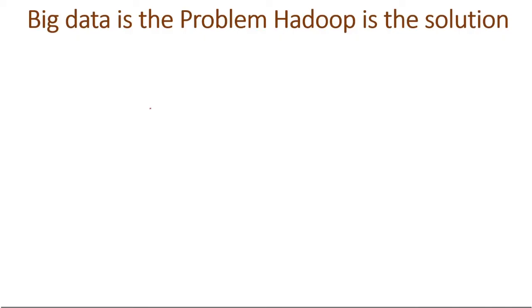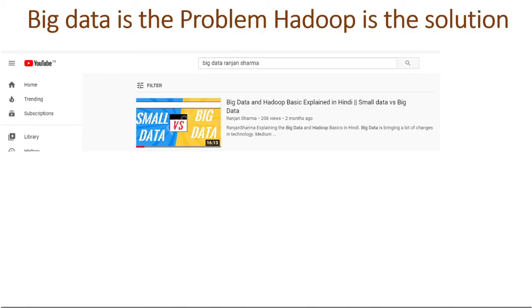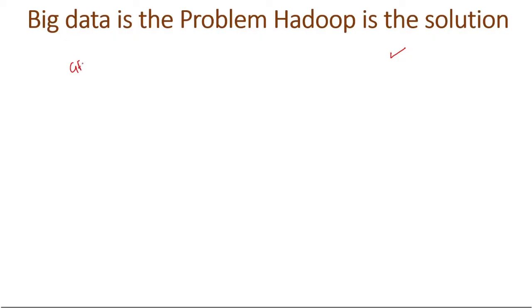I will give you some history of how Hadoop evolved. I have covered one video on big data, how it evolved, how big data was discovered, and how Hadoop was discovered, so you can watch that video. Let me give you a brief here. Google launched a paper, GFS, the Google File System, in which files are stored in a distributed manner.